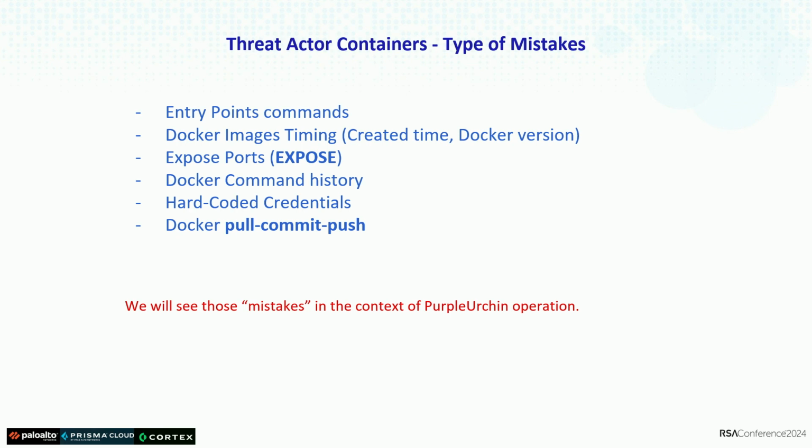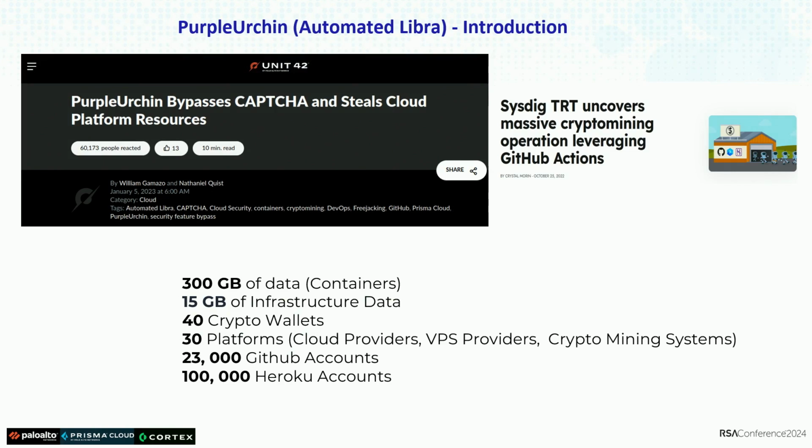So we will see different mistakes, and how these mistakes translate in the purple-roaching operation. So we have the entry point, we have Docker ingress timing. We are going to show that. Docker command history is very important. Hard-coded credentials, and the one that I just mentioned, which is pull, commit, push, when you are playing with containers.